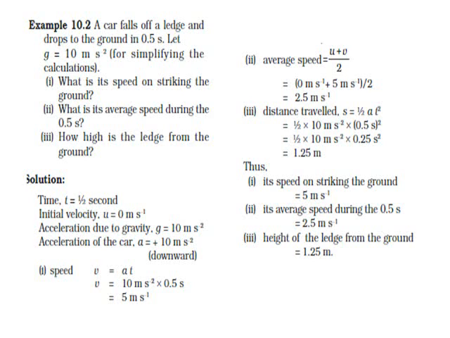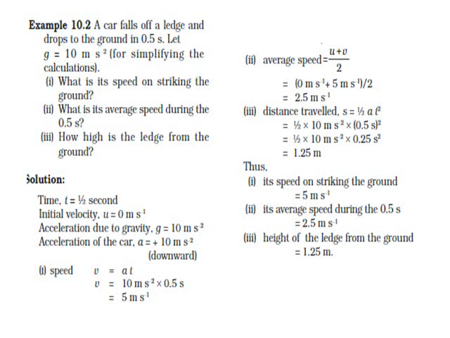For simplifying the calculation, this value is being taken. What is being asked? First, what is its speed on striking the ground? Second, what is its average speed during 0.5 seconds? Third, how high is the ledge from the ground?